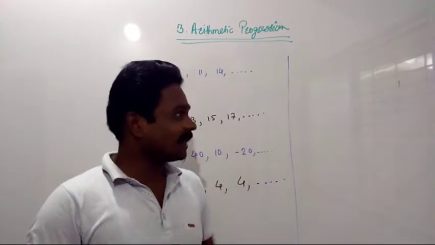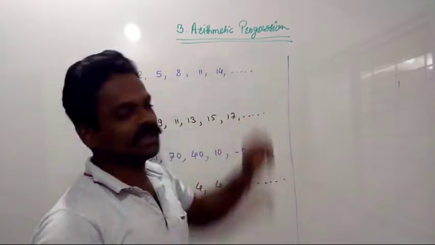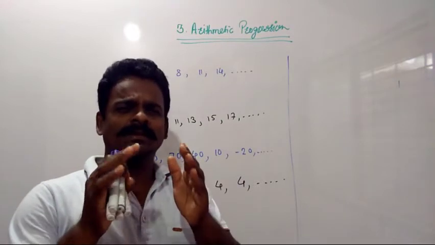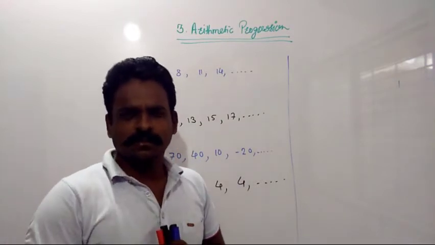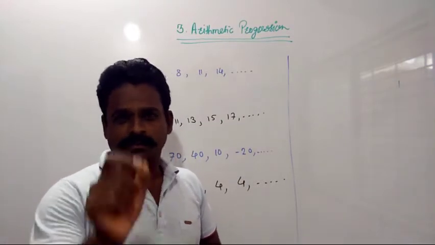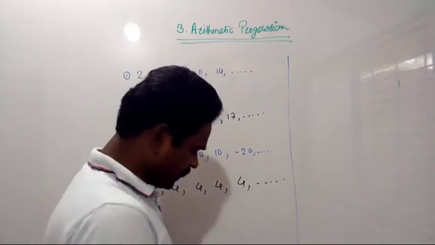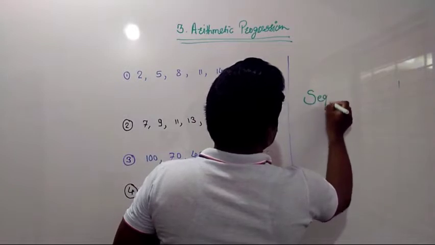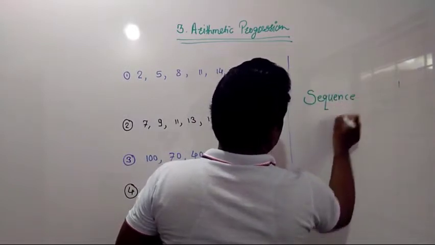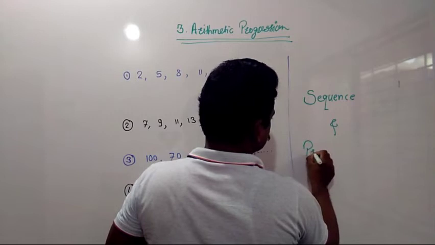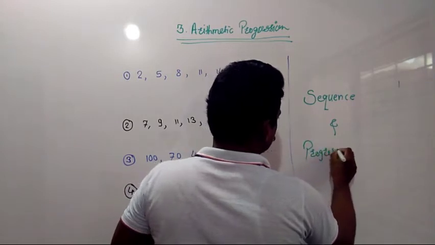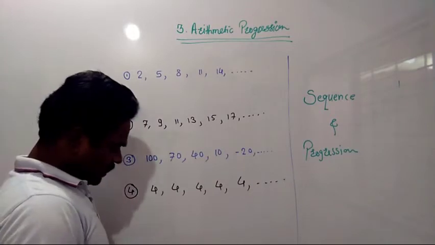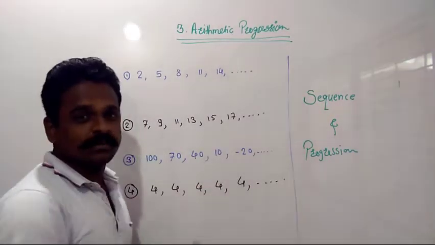We are going to discuss our running chapter, that is nothing but the arithmetic progression. In the last two lectures we had been discussing sequence and progression. One is sequence and the other word is progression. And to differentiate between sequence and progression,